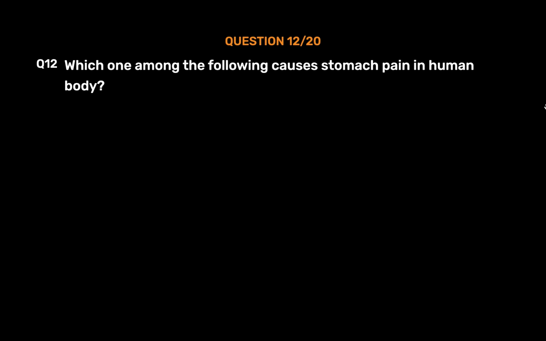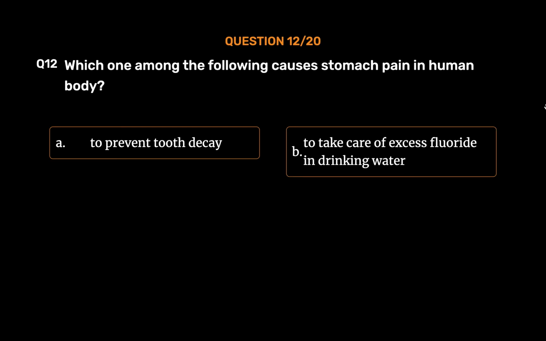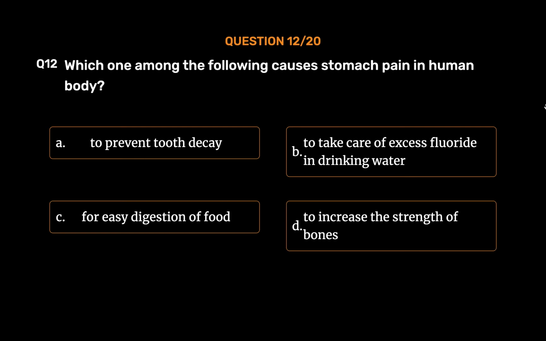Question number 12. Which one among the following causes stomach pain in human body? Option A. To prevent tooth decay. Option B. To take care of excess fluoride in drinking water. Option C. For easy digestion of food. Option D. To increase the strength of bones. The correct answer is Option C. For easy digestion of food.